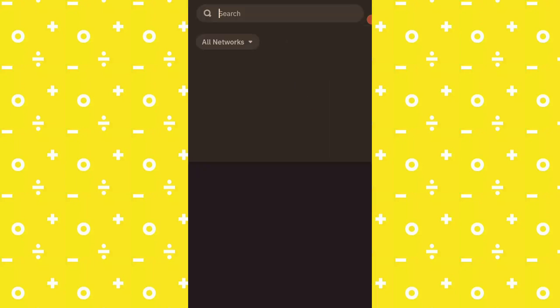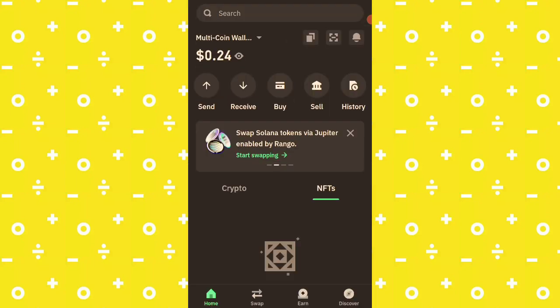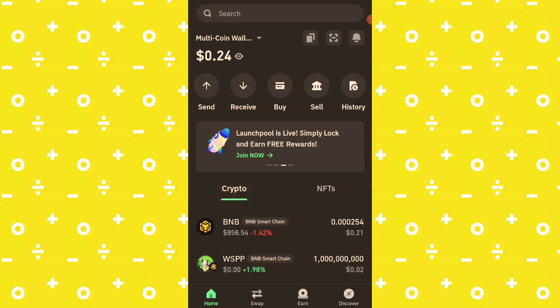So now this is me using Trust Wallet, and this is what Trust Wallet looks like. You are not paying any tax here on this platform. All you need to do is to have your funds on Trust Wallet: USDT on the BSC network, that is USDT BEP20. And of course, you need BNB on the Smart Chain as gas fee. So that's basically what you need.